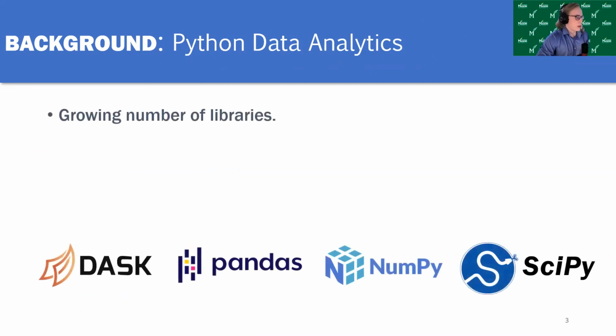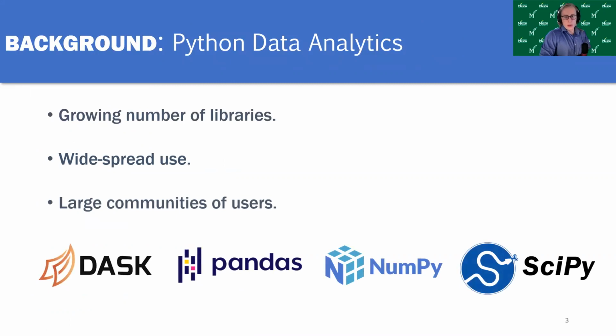So to begin, Python has become ubiquitous for its use in data analytics. There are a growing number of libraries that are reaching maturity, and this is allowing R and Scala users to utilize the flexibility and performance of Python without sacrificing functionality. For example, Dask is one of these libraries, and Dask automatically parallelizes Python written data analytics code. And this code often uses these other libraries I have listed here, pandas, numpy, scipy, and Dask can parallelize workloads on a single machine or across an entire cluster.